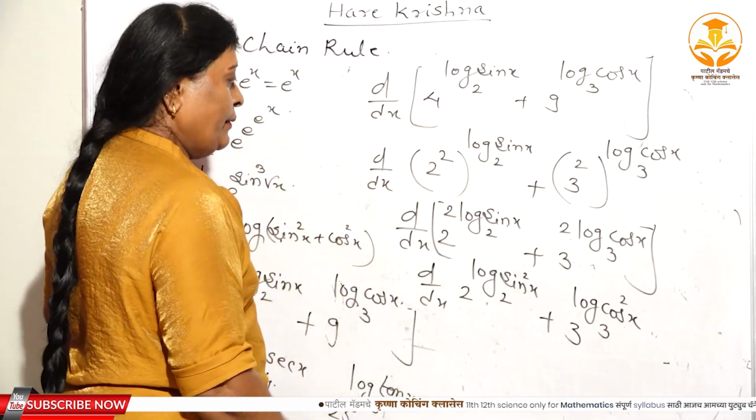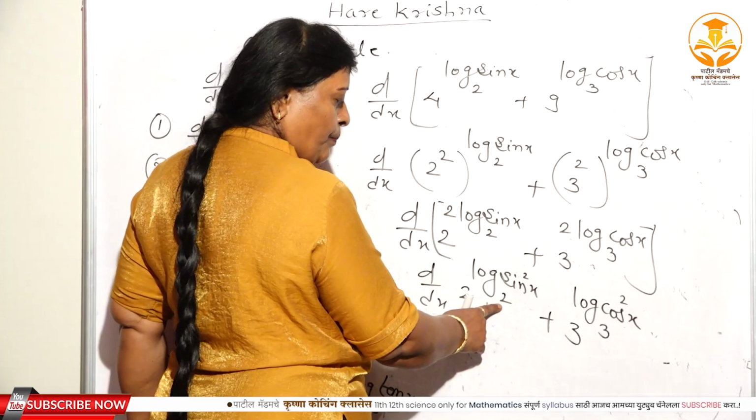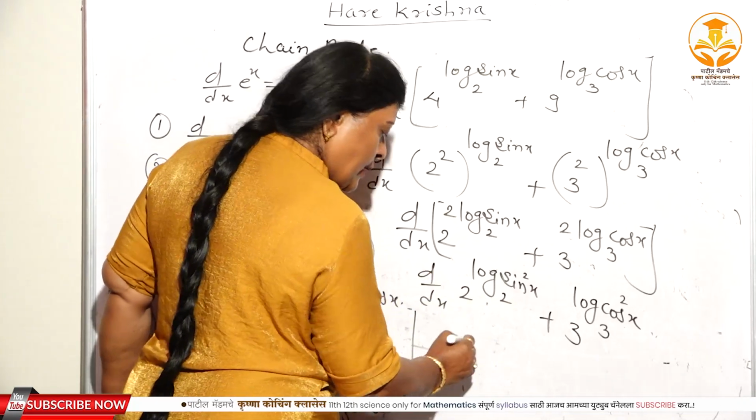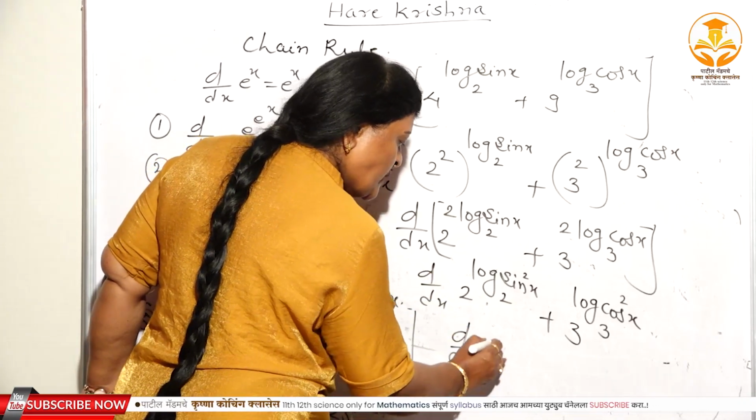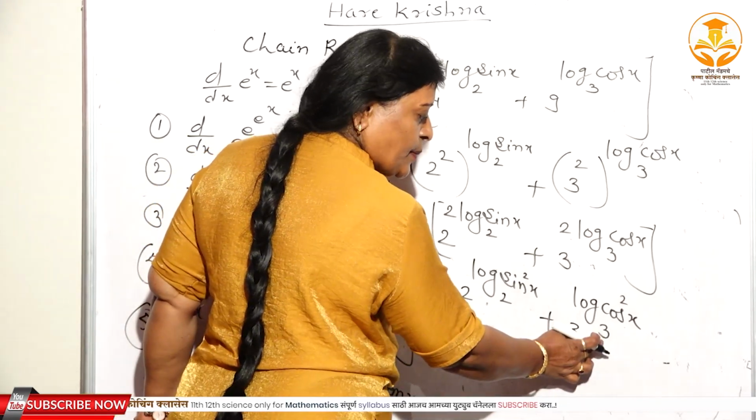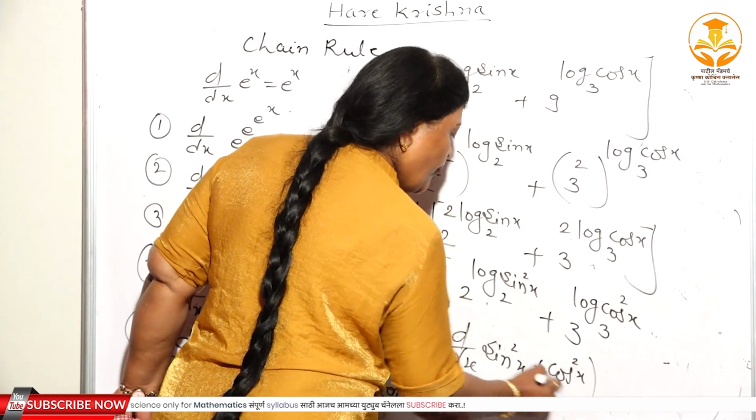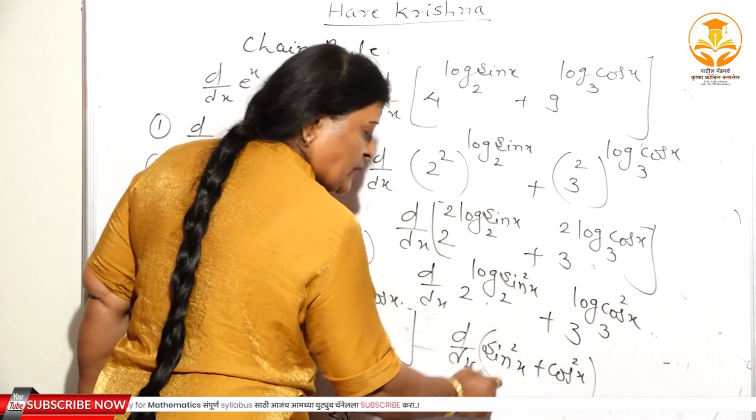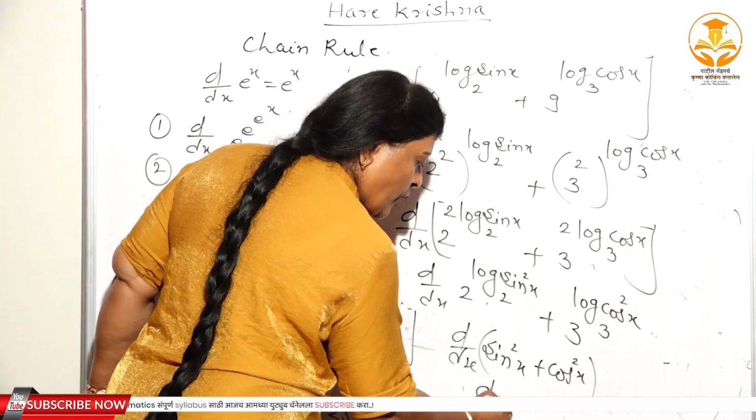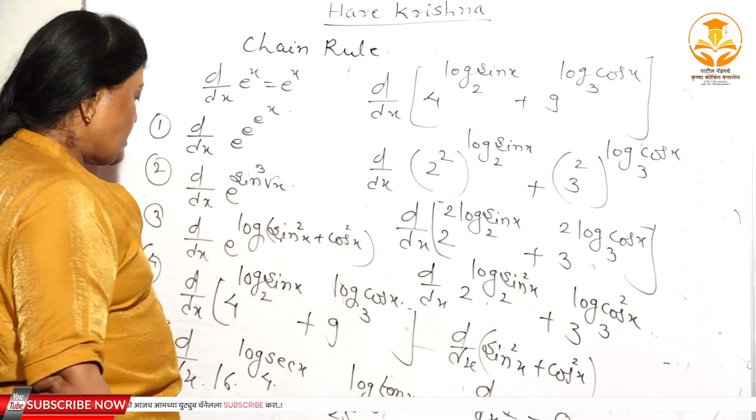Right. Again, as I just told, when this base and this base are the same, all this term gets cancelled and what remains here is sin square x. Here also this base and this base are the same, what remains is cos square x. And you know d dx of sin square x plus cos square x is always equal to 1, and the derivative of a constant function is always 0.